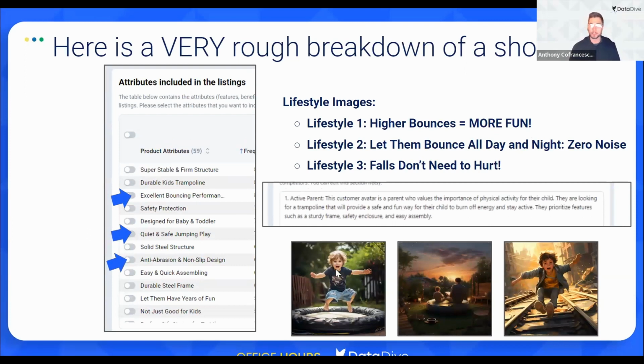So I wouldn't necessarily use this in my listing, but I would say to the photographer, hey, I want you to go and try to replicate a shot like this.